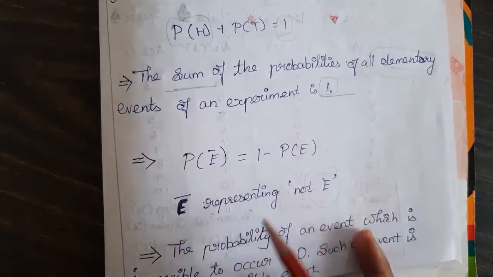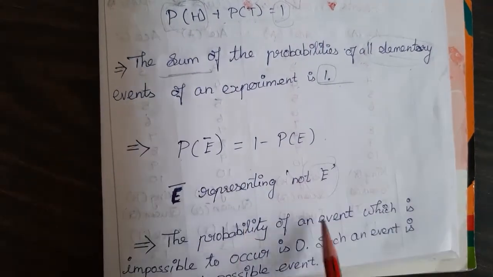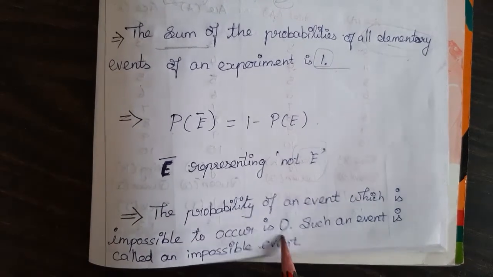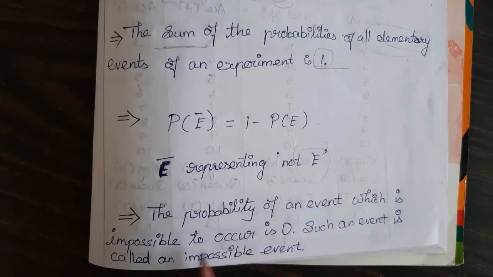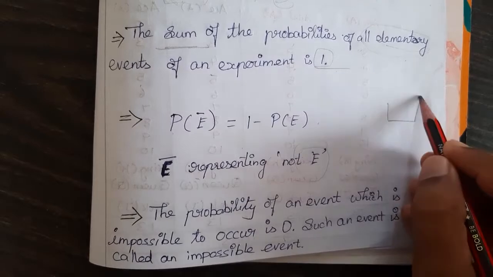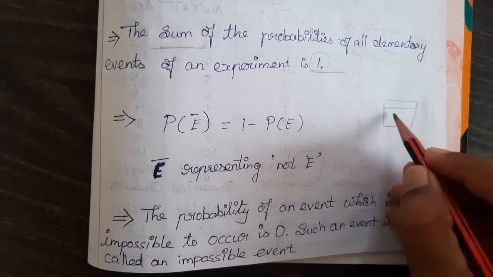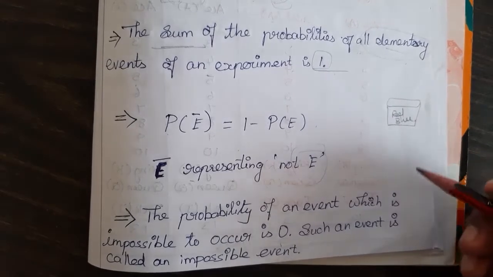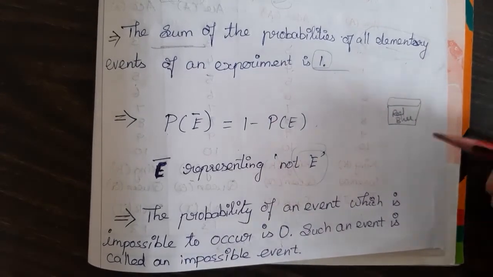Now, the probability of any event which is impossible to occur is 0. Is there any such event? Yes. Consider a ball drawn from a basket having red balls and blue balls. Now I check the probability of getting a white ball.